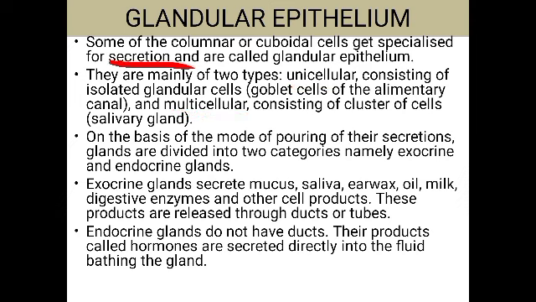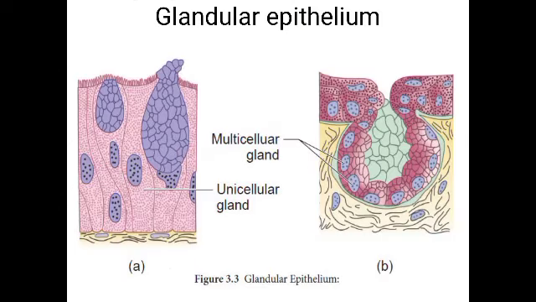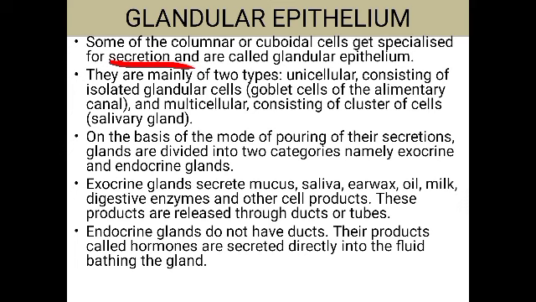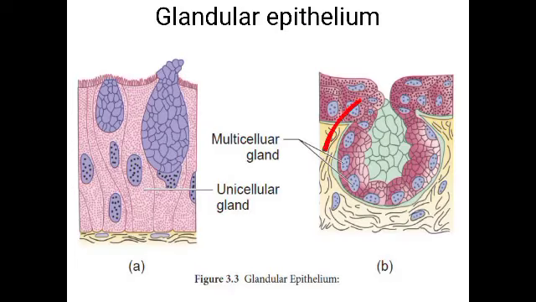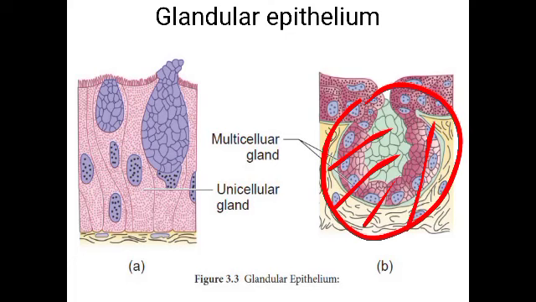Unicellular means they are formed of a single cell. You can see this single cell can act as a unicellular gland. If it is multicellular, it is formed of many cells. Here you can see this is a multicellular gland. You can see many cells are present inside it, isn't it? So this is a multicellular gland.